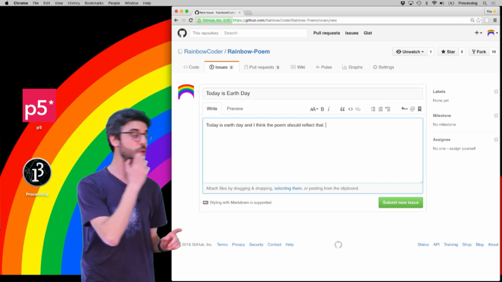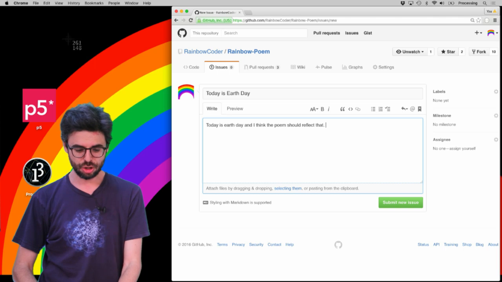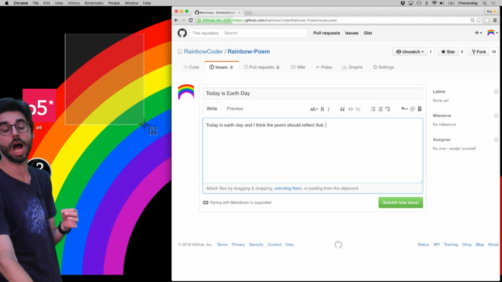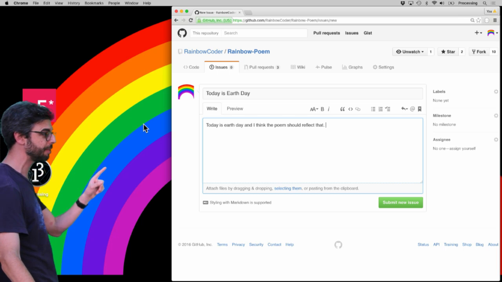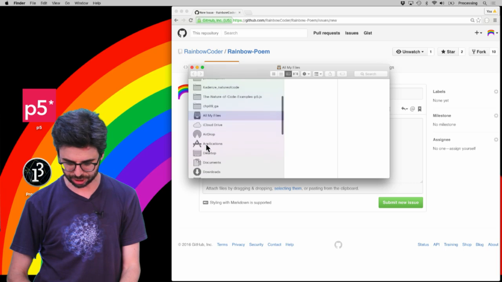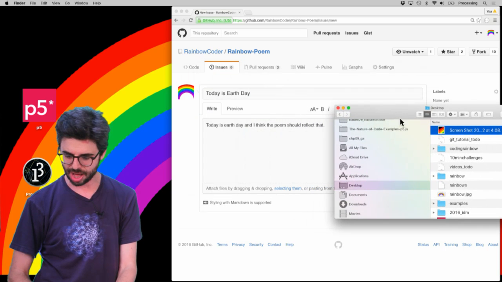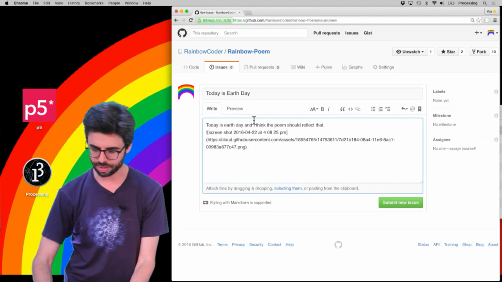Now, another thing you could do, which is really useful, this is a little bit of an aside, but let's say you're trying to reference something that's visual. You can quickly take a screenshot of something. I just took a screenshot, and I can actually just write down here that screenshot should be right here on the desktop. You can see that image file. I can drag that screenshot right into here, and it's going to upload it to the issue.